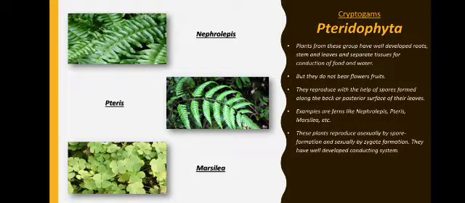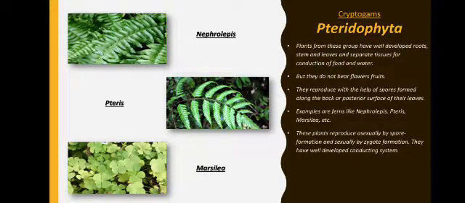But these plants do not have fruits. They will also reproduce with the help of spores, which are formed at the backside or posterior surface of the leaves. Examples are ferns like Nephrolepis, Pteris, Marsilea, etc.